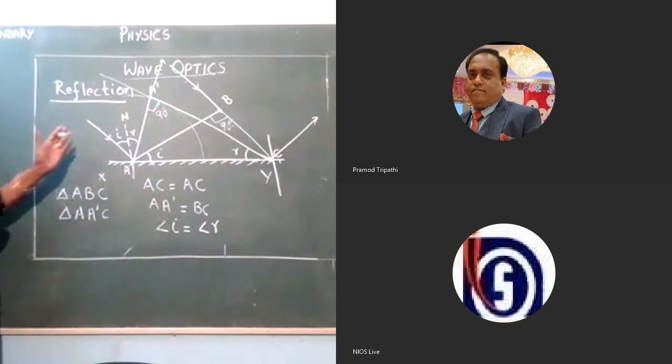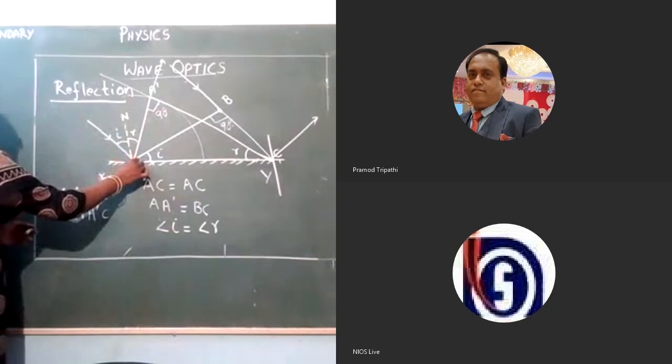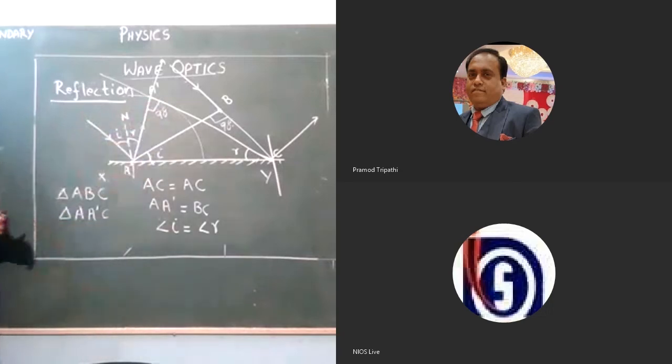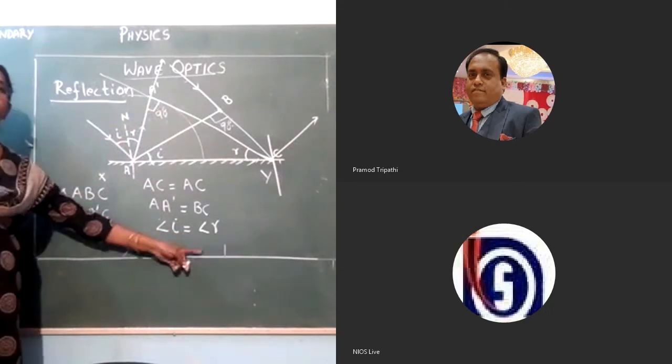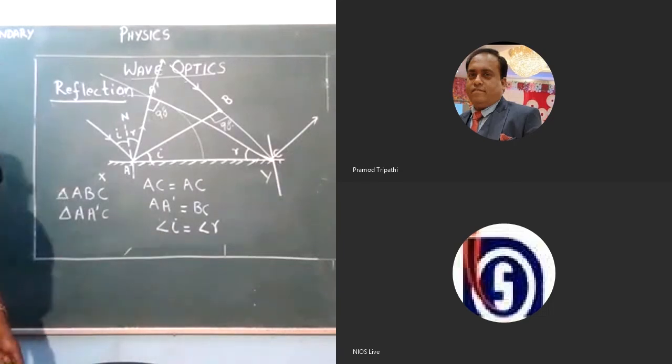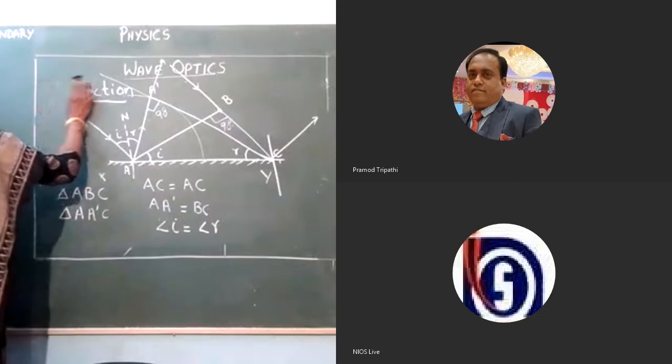And again we can say that incident ray, the normal and the reflected ray all will lie in the same plane. That is the second law of reflection. So angle I is equal to angle R. Similarly, we have to prove the law of refraction.